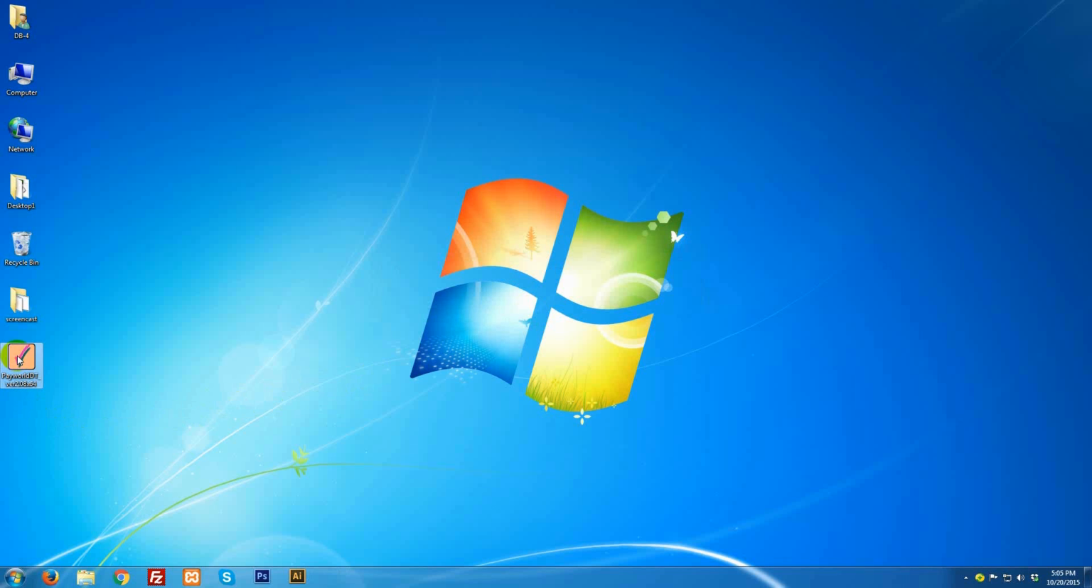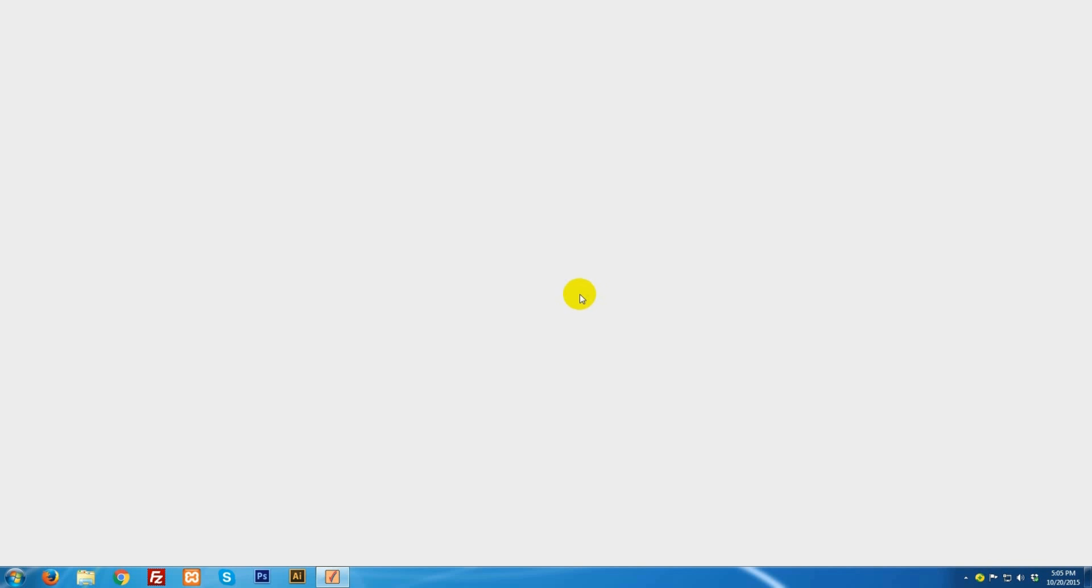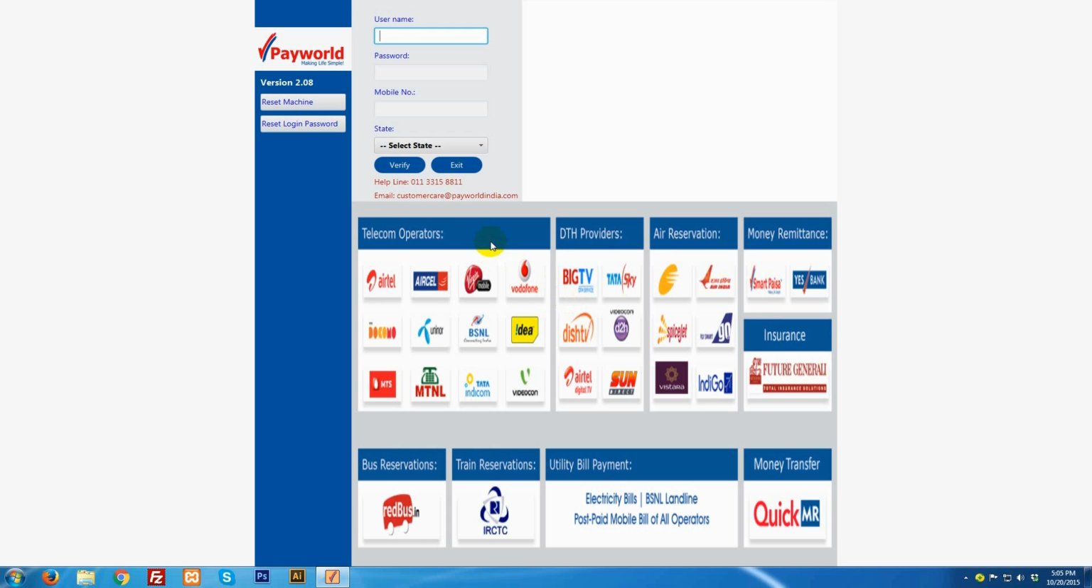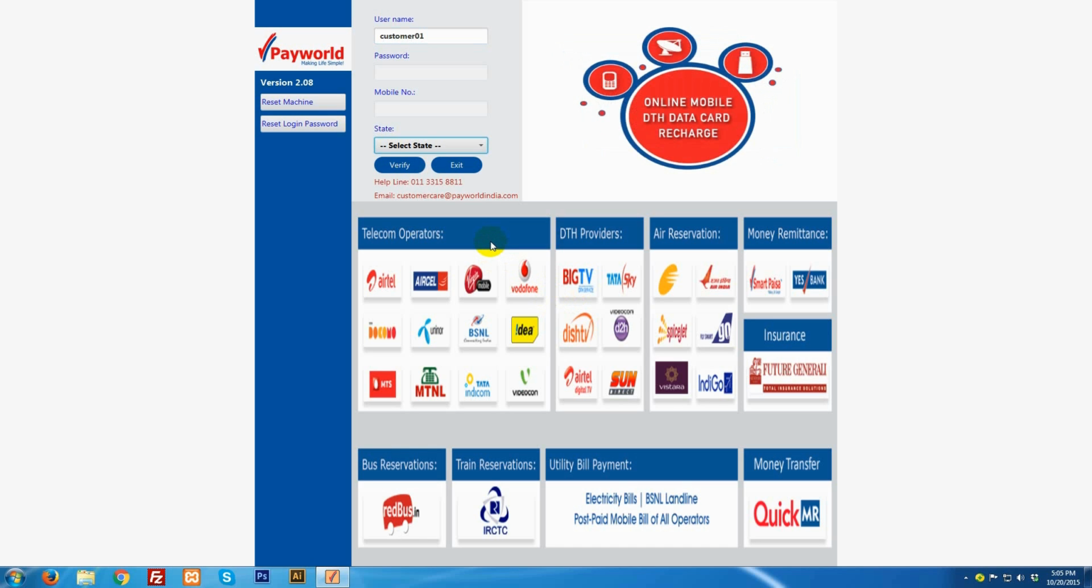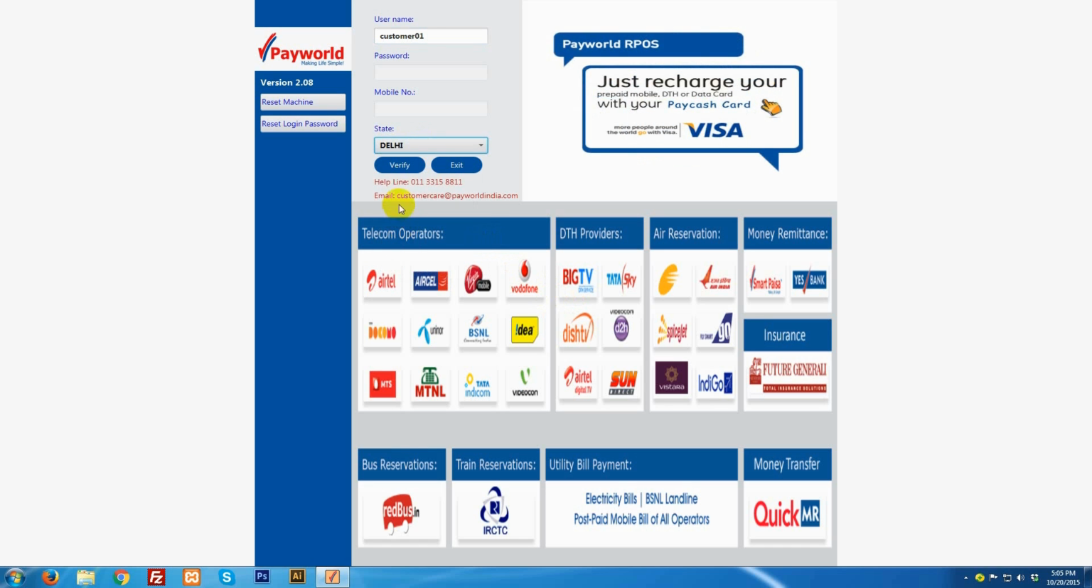I will take you through the quick and easy process of installing NCODE on your computer. You need to open Payworld DT Software by double-clicking the icon and log in using username, state, password and registered mobile number.